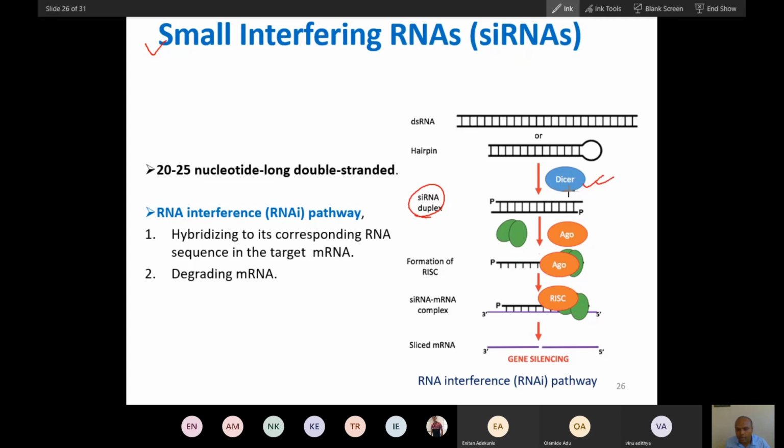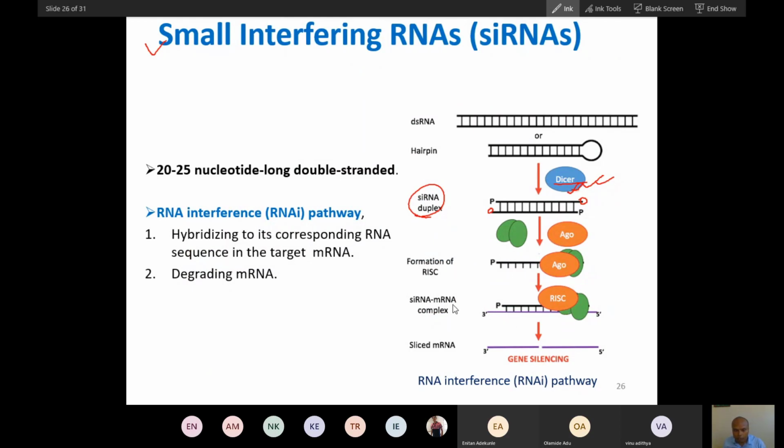The enzyme that processes it is called Dicer. Dicer is an endonuclease. It will break the region and leave a 3' end here like this. So this forms an siRNA. Now the siRNA will combine with a group of proteins. Here you can see microRNA goes and binds directly, but here a group of proteins will help the siRNA to bind with the mRNA.